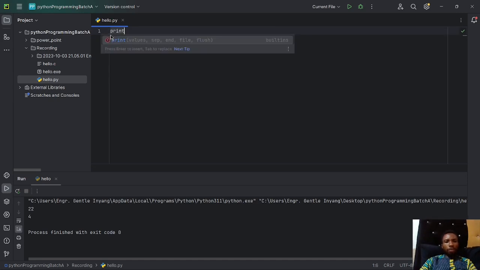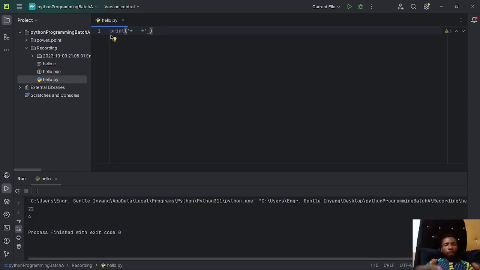Now I'm going to have something like this: print asterisk, and then let's keep 2 or 3 spaces, asterisk, right? And now I want this asterisk to be duplicated in three places before the cross section. So what I'm going to do is put slash n here and then duplicate it into three places.